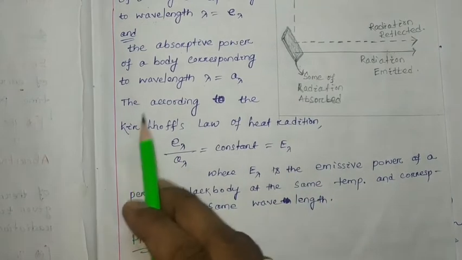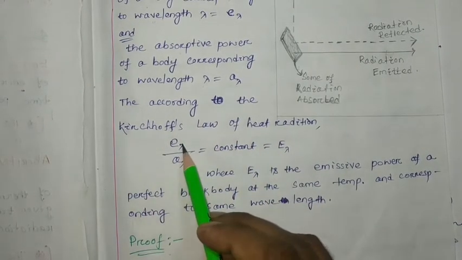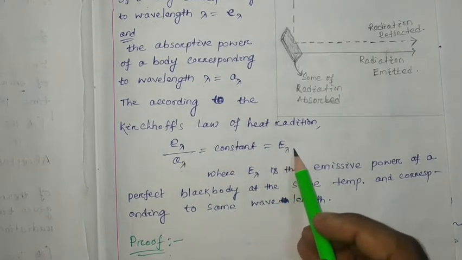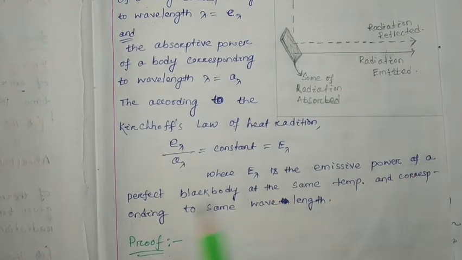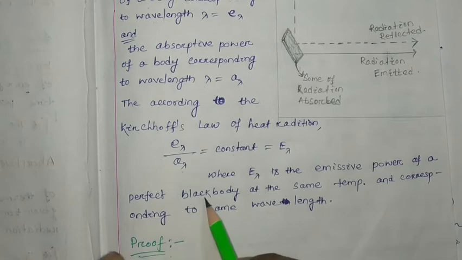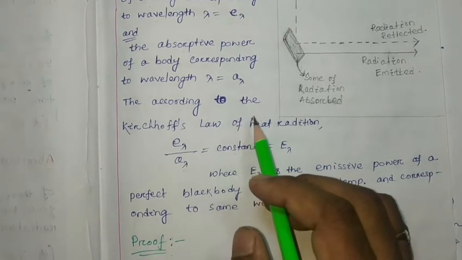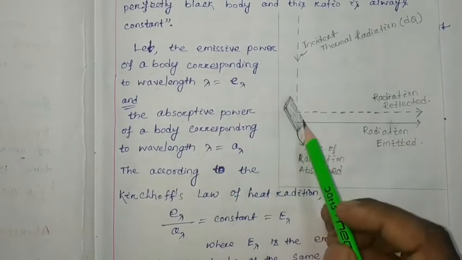So according to Kirchhoff's law of heat radiation, E lambda by A lambda will be constant, equal to capital E lambda. Here capital E lambda is the emissive power of a perfect black body at the same temperature, the temperature at which we measure the emissive power as well as the absorptive power of the material.